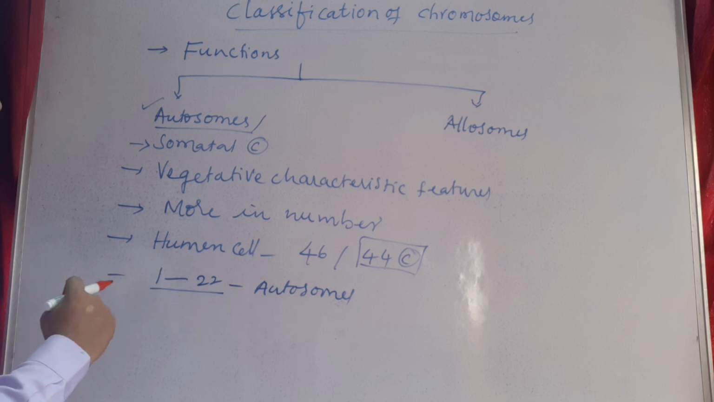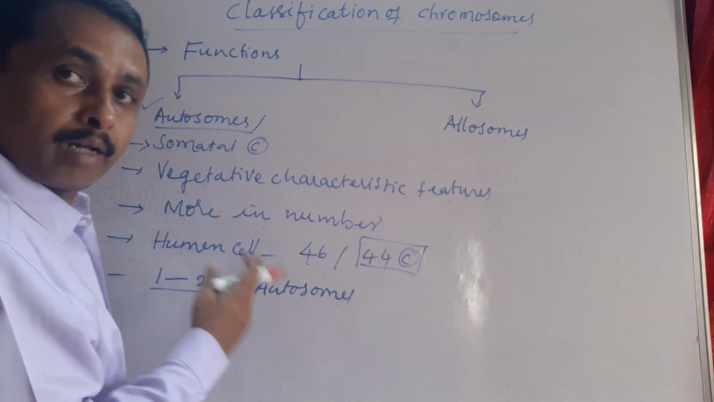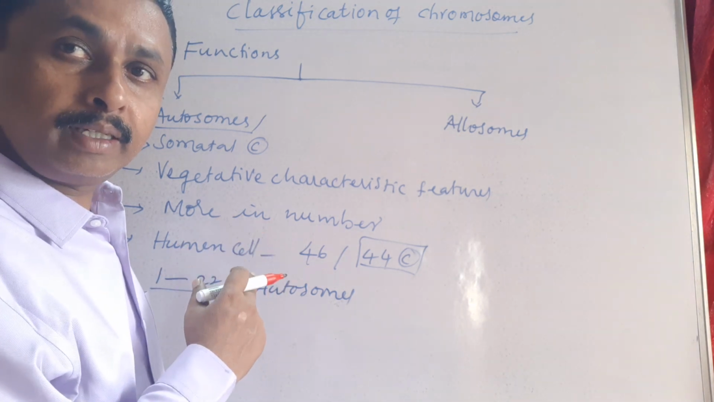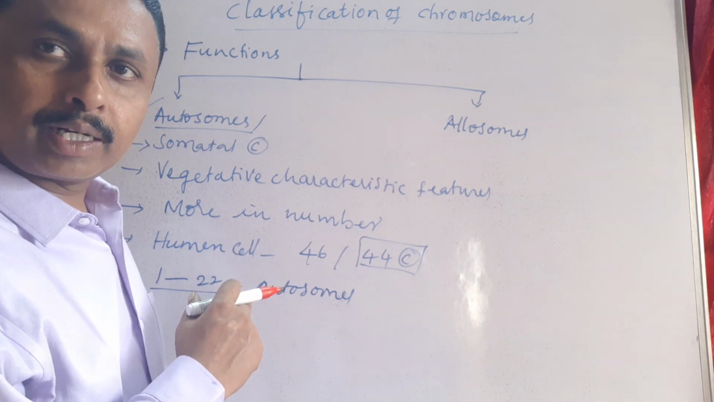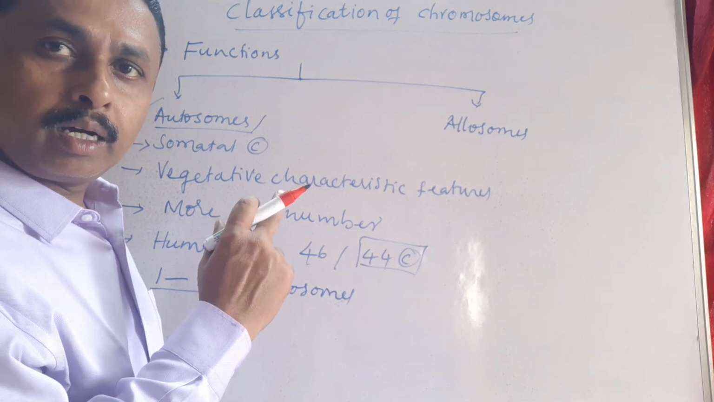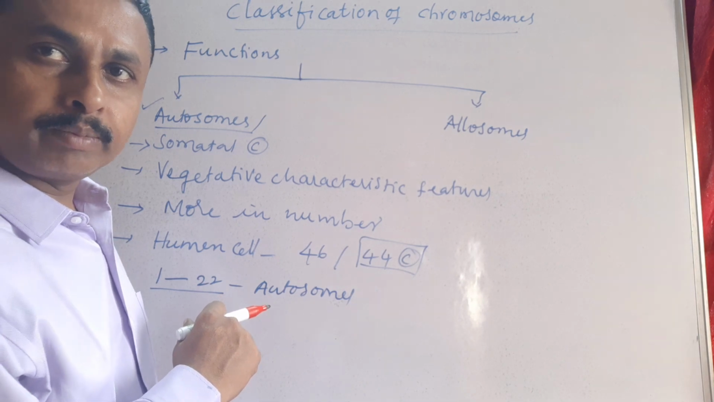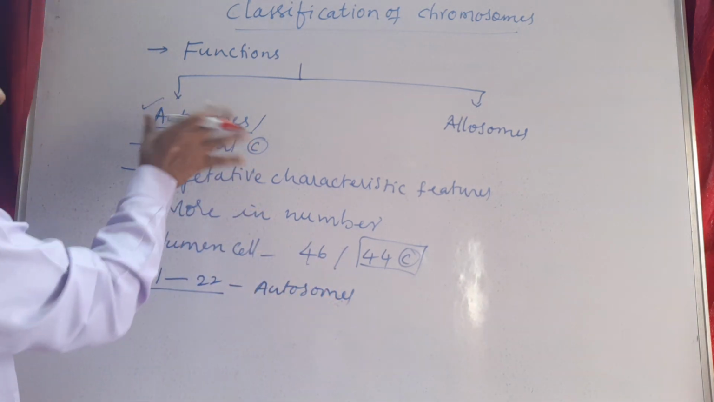So these are always more in number. They are expressing vegetative characteristic features of the organism, but not sexual characteristic features of the organism. Those chromosomes are called autosomes.